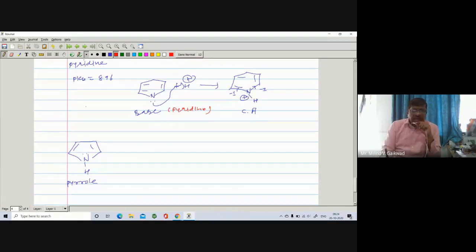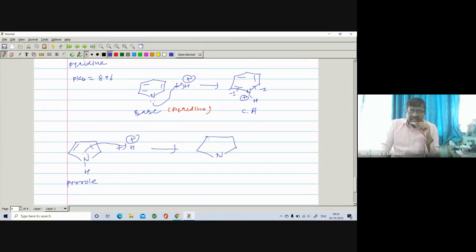Of course, we can write first that it can donate the lone pair to the H positive, and it becomes the corresponding conjugate acid, similar to the previous one. So they are found to be basic in nature. But we have to check which of the two is more basic.